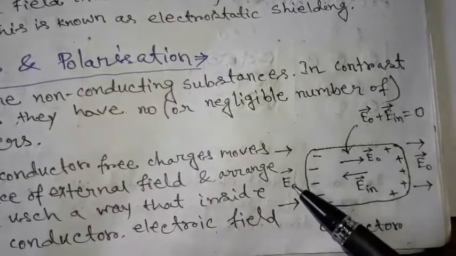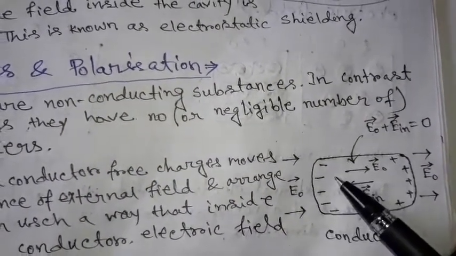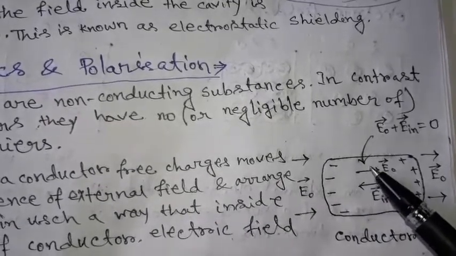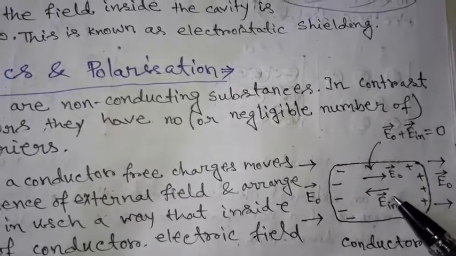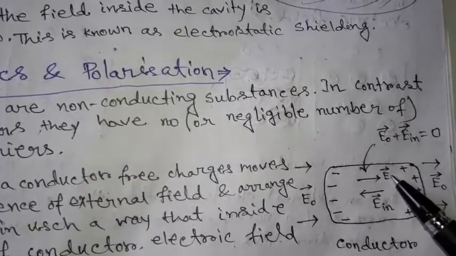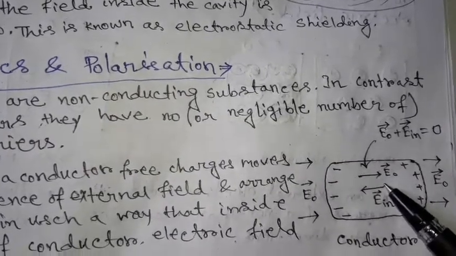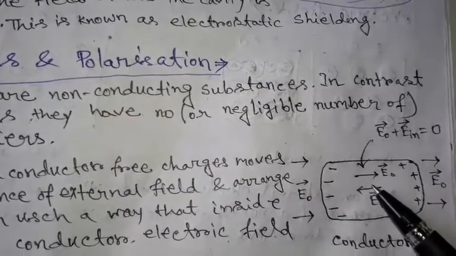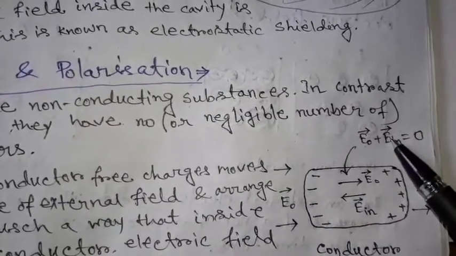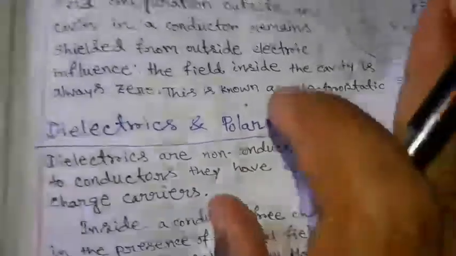In the diagram here we see an external field E0 is present, and inside the body of the conductor the plus and minus charges accumulate themselves and produce an internal field which is exactly equal to the external field and is opposite in direction. So these two fields cancel each other inside the body of the conductor and the total electric field inside the conductor is 0.